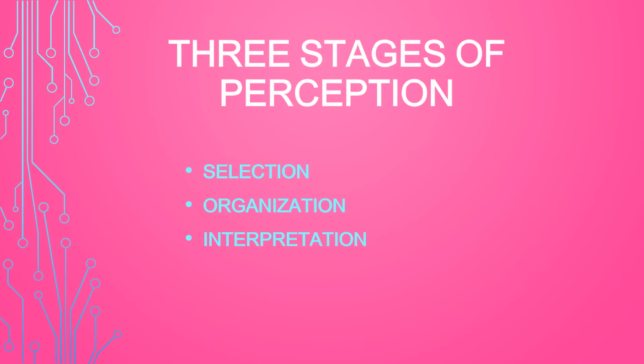Interpretation is subjective because different people might perceive the same stimuli in different ways. Past experience, attitudes, values or beliefs, etc. can influence the way people perceive. So these are the three stages of perception.